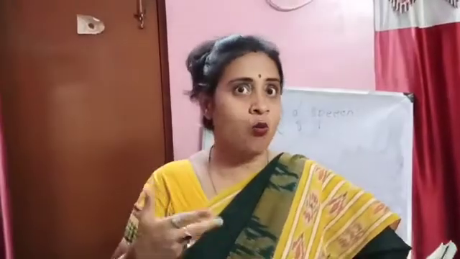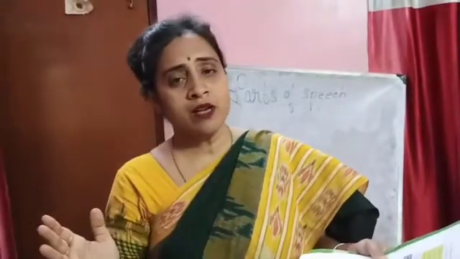Just now I told you. And in sentence 4, the word angry is an adjective. It qualifies the pronoun he. So he is angry with his sister. What type of temperament he is having? He is angry with his sister. So this angry is what? It is an adjective. Then in sentence 4, the adjective angry qualifies the pronoun he. In all other sentences, the adjectives qualify the nouns. So adjectives qualify both the noun and the pronoun. So keep this in mind. Adjectives not only qualify nouns, they qualify the pronoun also, because a pronoun is a word which is used instead of a noun. So an adjective can qualify a pronoun also.